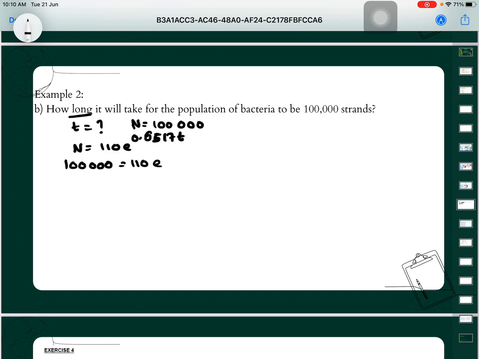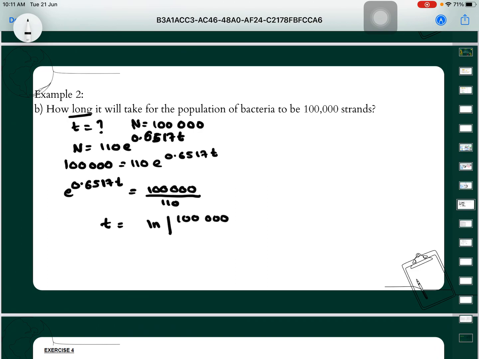When our N becomes 100,000, it will become 110 e power of 0.6517t. Then we will get e power of 0.6517t is equal to 100,000 divided by 110. Then our t will become ln of 100,000 divided by 110, over 0.6517.